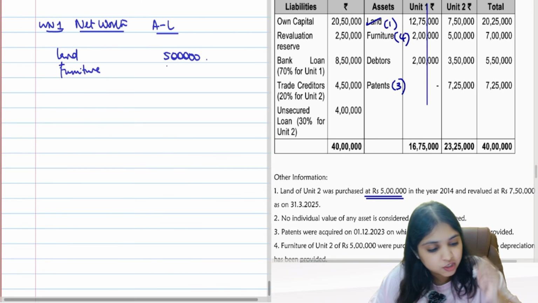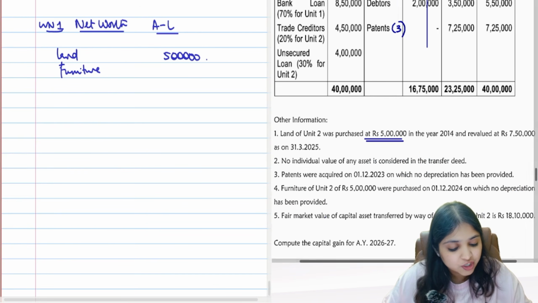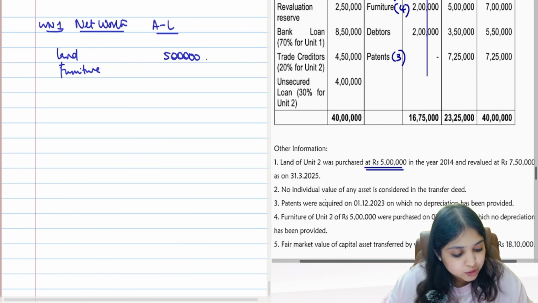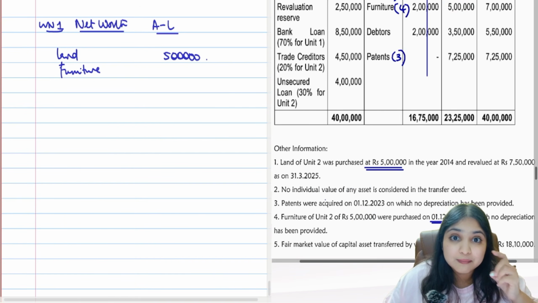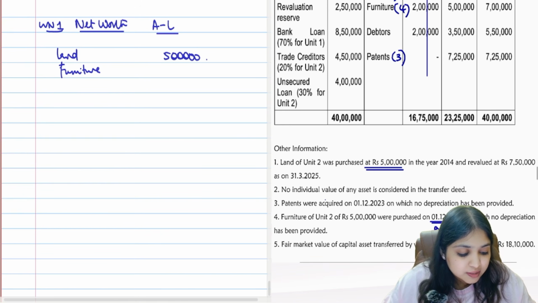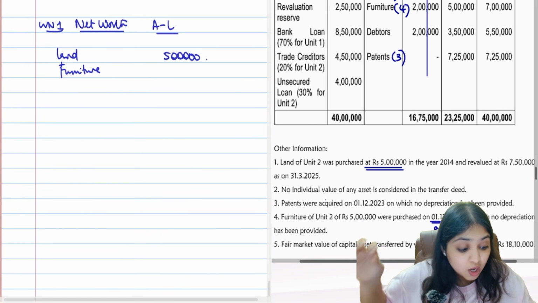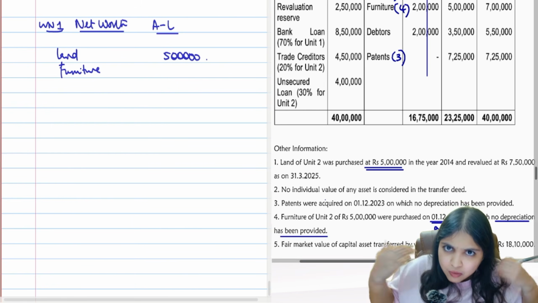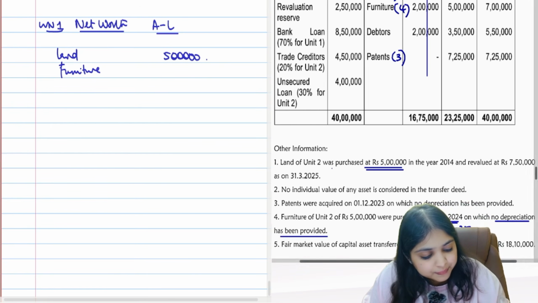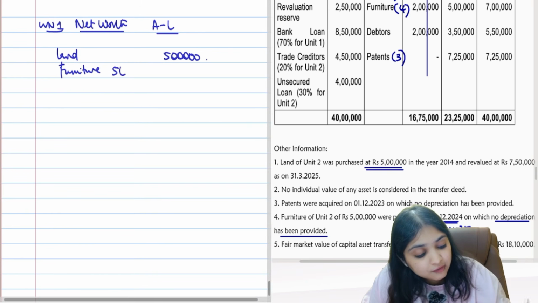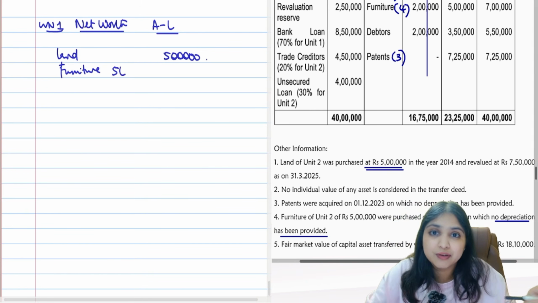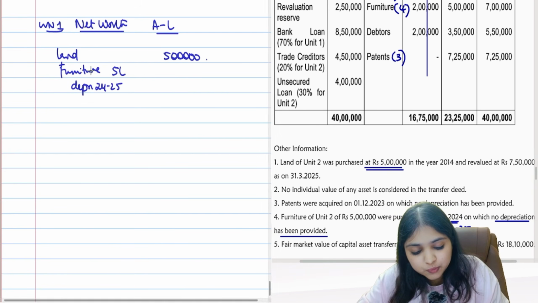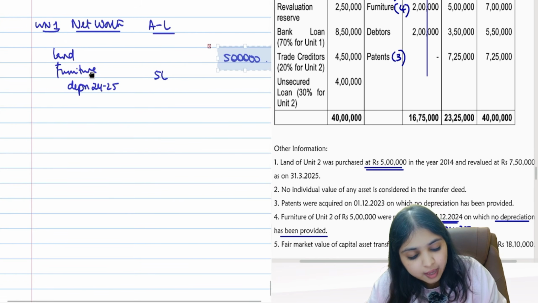Then comes furniture. So for furniture, we have an adjustment. We have adjustment number 4. So furniture of unit 2 of 5 lakh rupees. Okay, furniture 5 lakh rupees. About that they are saying something. It was purchased on 1st December 24. 1st December 24 means which year? It was purchased in previous year 24-25. Last year it was purchased, on which no depreciation has been provided. So what will we do? Okay, we will now give depreciation. So furniture, see, we purchased it for how much? For 5 lakh rupees. When did we purchase it? Last year we purchased, and they are saying we never gave depreciation. So I'll give depreciation now. Depreciation for 24-25. How much will it be? Tell me, carefully tell me. At what rate?